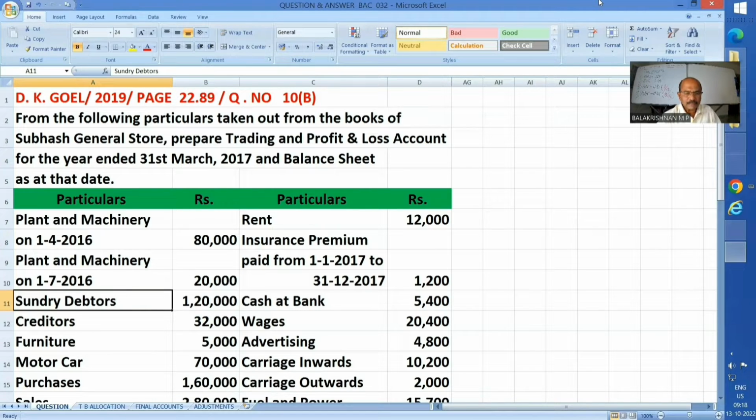Today's sum is question number 10B, page 22.89, DK Goel, edition 2019, 31st March 2017. We have to finalize the accounts. I am posing this question for those of you who could not manage the question. Kindly write it down.